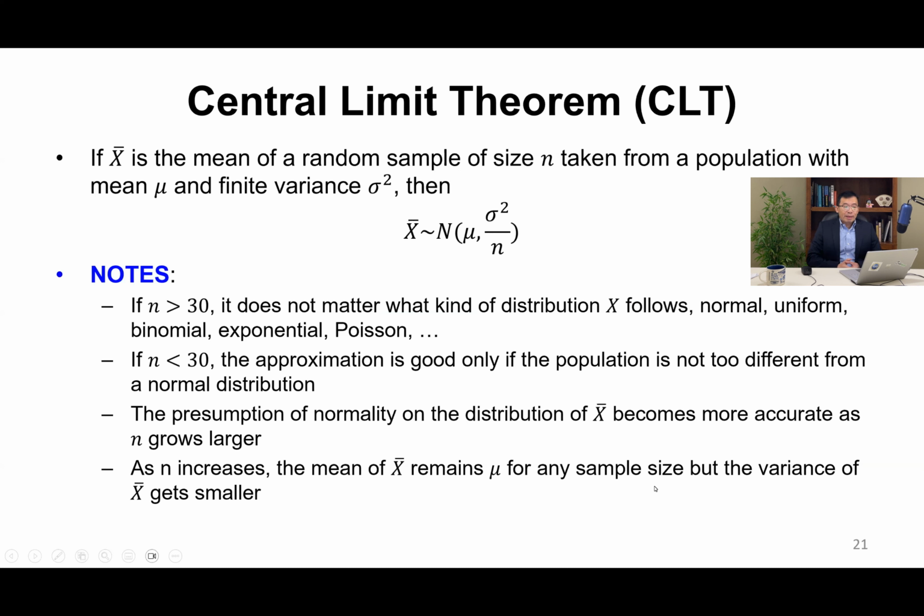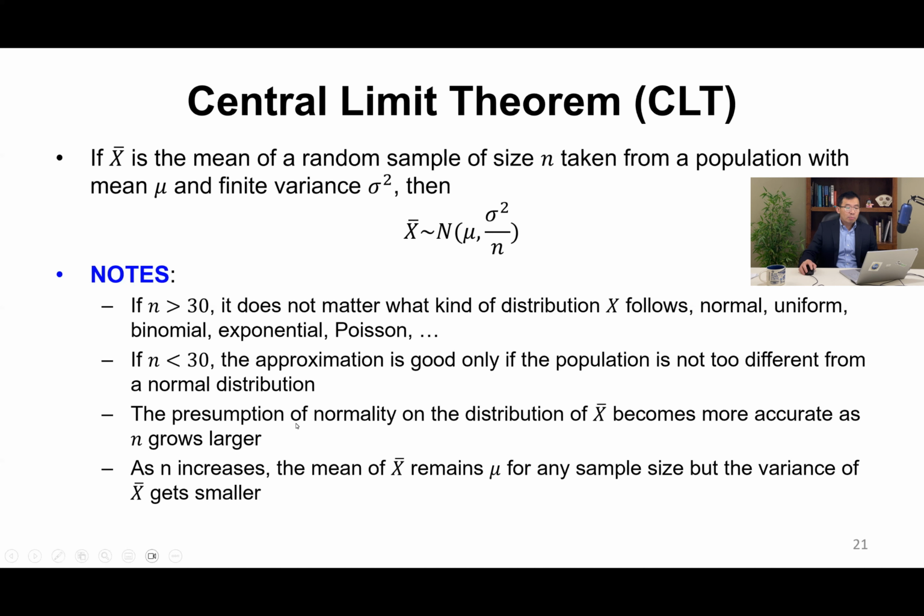There are a few notes about the central limit theorem. If sample size n is greater than 30, it does not matter what kind of distribution x follows. X could be normal, uniform, binomial, exponential, Poisson or any other distribution. X bar, the sample mean, is always approximately normally distributed. However, if n is smaller than 30, that means if we have a smaller sample size, the approximation is good only if the population is not too different from the normal distribution.